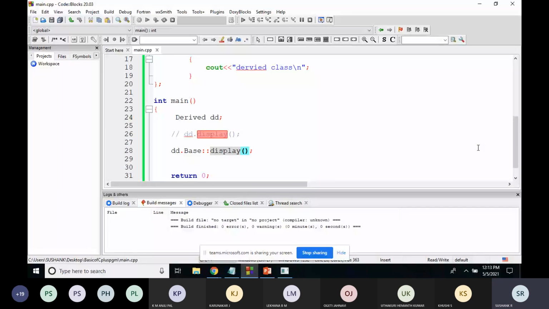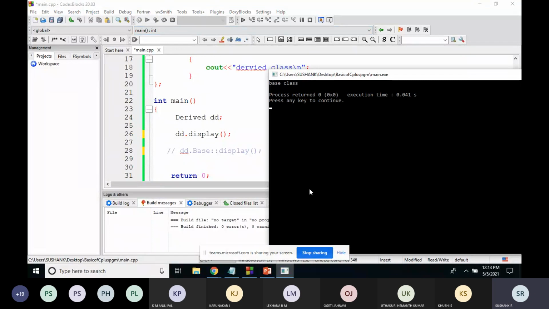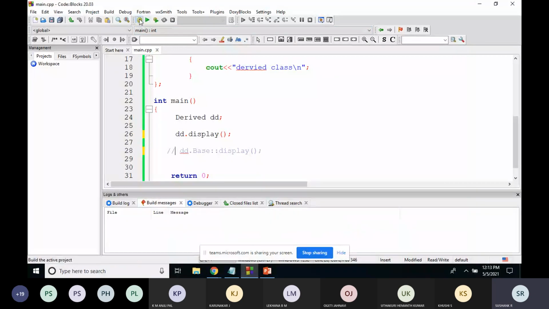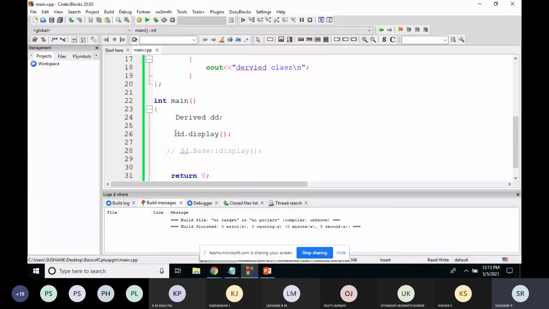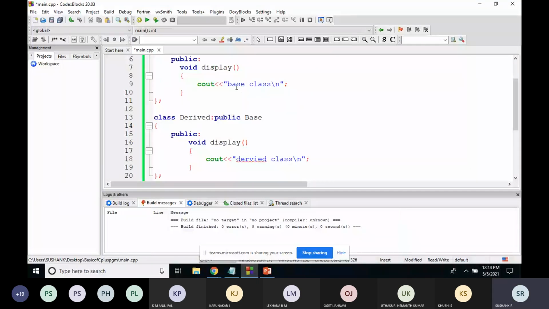Any doubt here? See, if I write this statement, the function which is there in the derived class will be displayed. You will get the output as derived class, because preference will be given to that. Sir, I don't want to execute the display function of the derived class, I want to execute the display function of the base class.